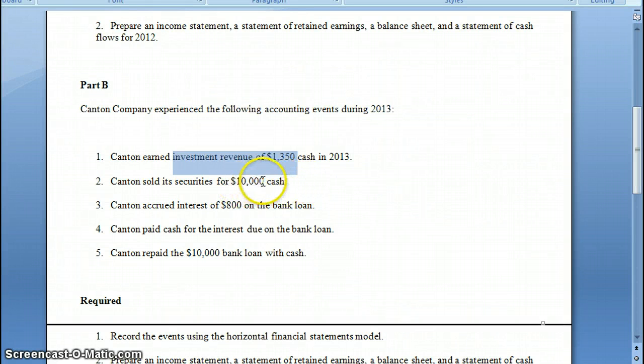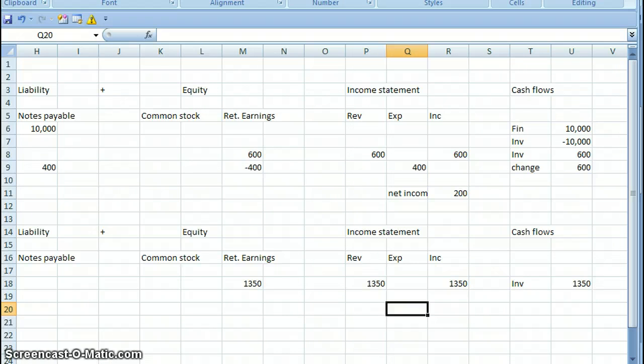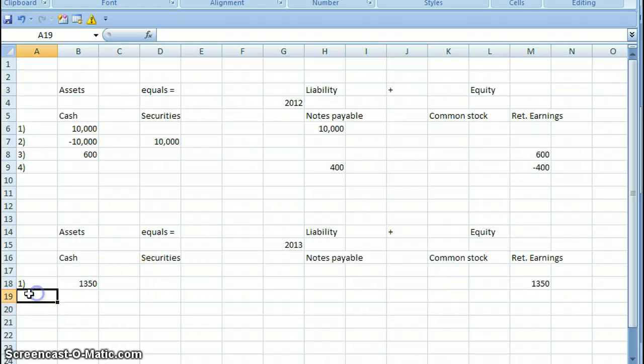They sell these securities for $10,000 cash. So that means they have some cash coming in. Number two. So we're going to bring securities down $10,000 and $10,000 cash is going to go up. Just like earlier, when we bought the securities, it only stays on the left. This transaction stays on the left-hand side of the balance sheet because it's an asset exchange.